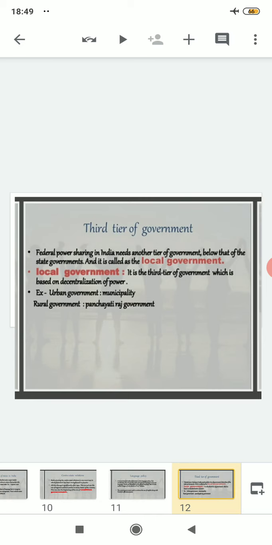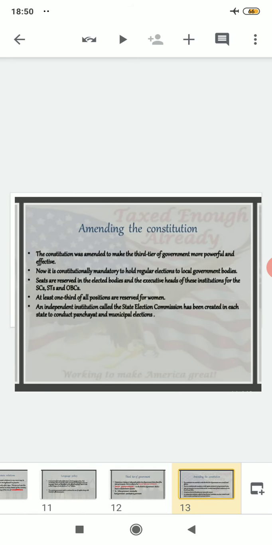Then if we come to villages, what is there? That form of government is known as rural government, and the example of rural government is also known as Panchayati Raj government. Clear? After that, amending the constitution.